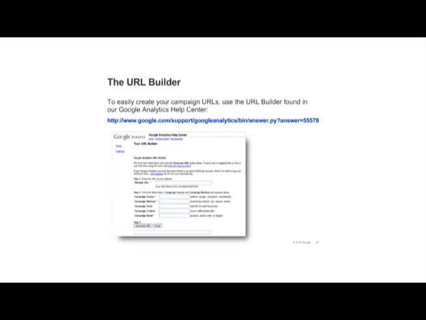You can use the URL builder in the Google Analytics Help Center to construct your URLs. You enter in the destination URL and the values for each campaign variable. You should always use source, medium, and campaign name. The URL builder can be found via the link displayed here on the slide, or you can search for URL Builder in the Analytics Help Center. The URL builder can only construct one URL at a time, so you probably won't want to use it to construct every URL for every campaign.